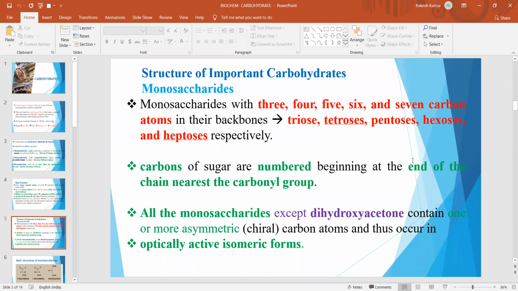Carbons of sugar are numbered beginning at the end of the chain nearest to the carbonyl group. All the monosaccharides except dihydroxyacetone contain one or more asymmetric carbon, that is chiral carbon atoms, and thus occur in optically active isomeric forms.